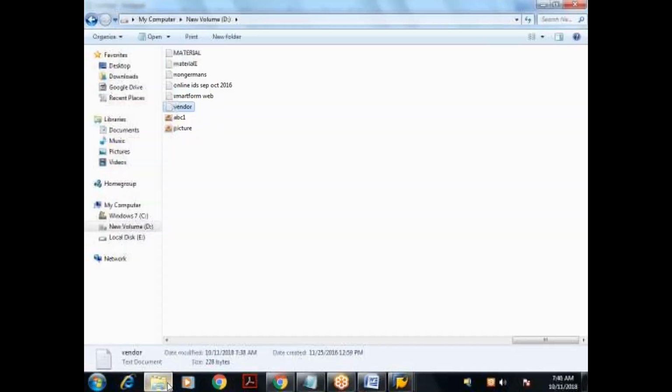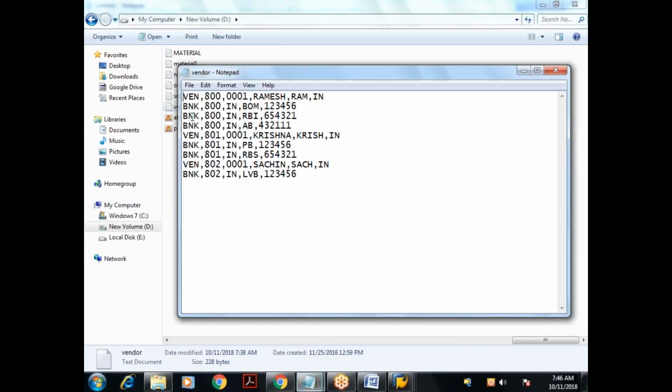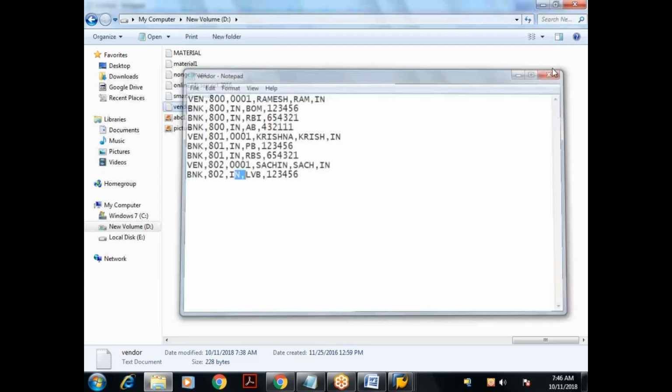So if you take your file, this is the first record for that vendor. This is the second record. This is the third record. So 01, 02, 03. And for this vendor, again 01, 02. For this vendor, it is only 01. Am I clear? That is the understanding. Any questions so far? Please ask.